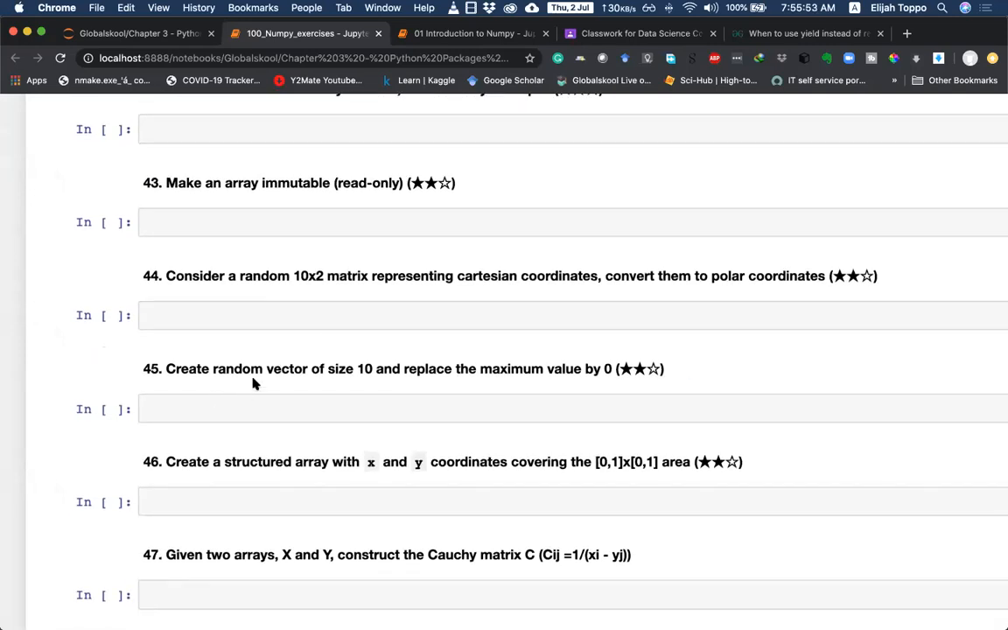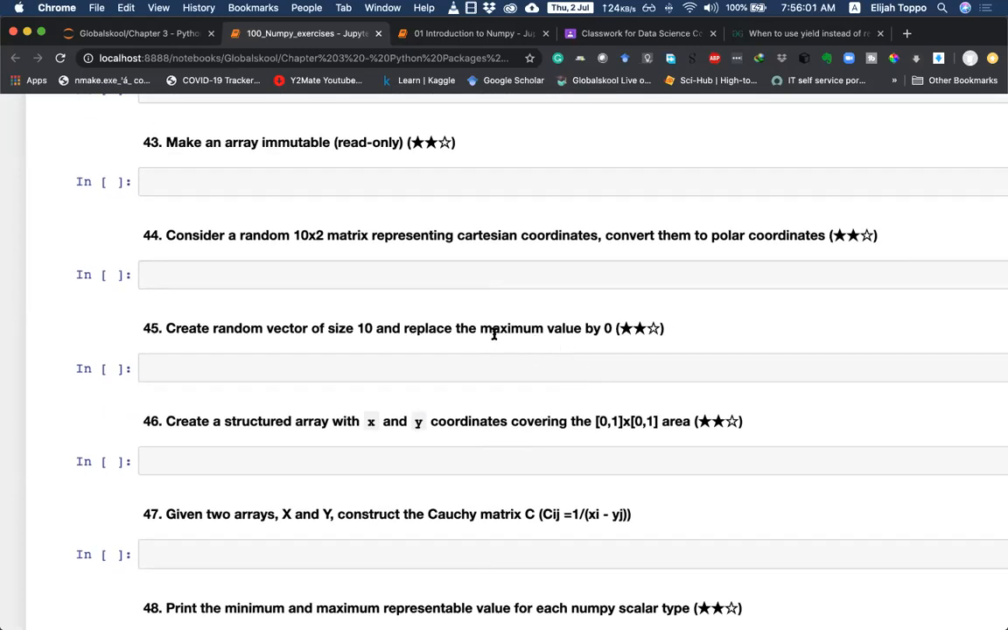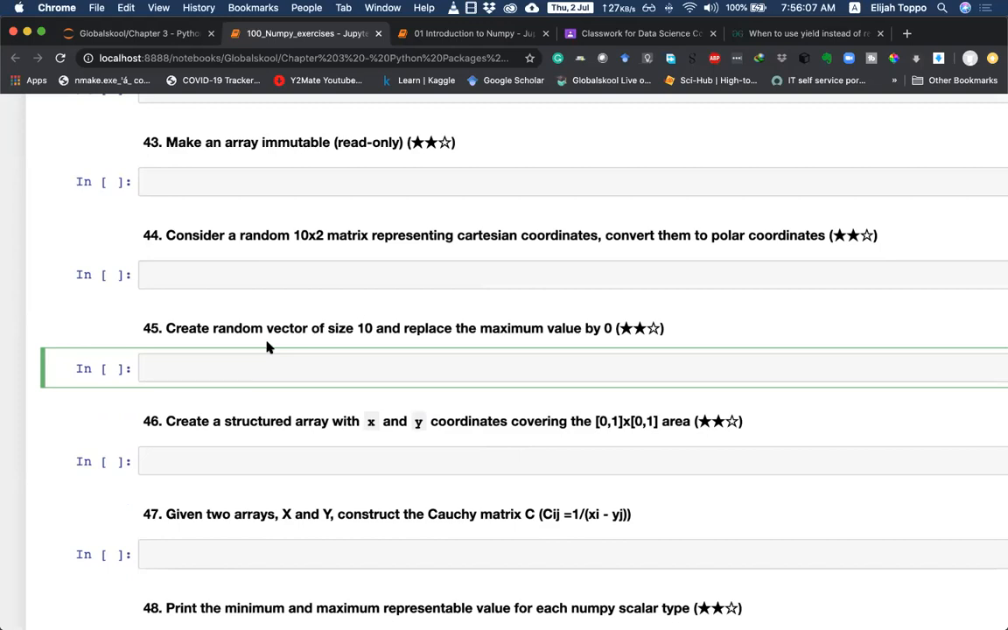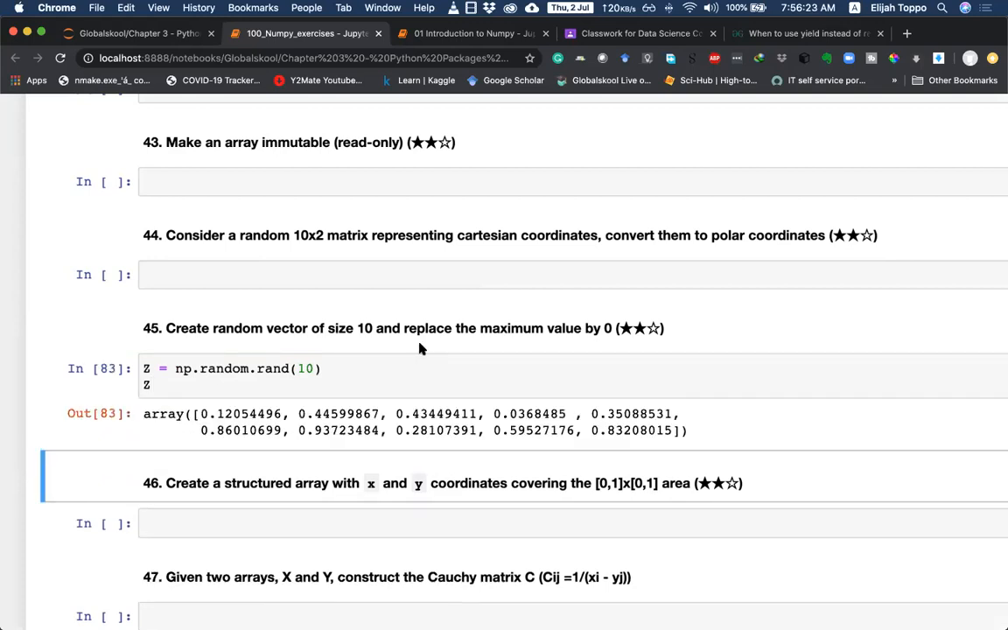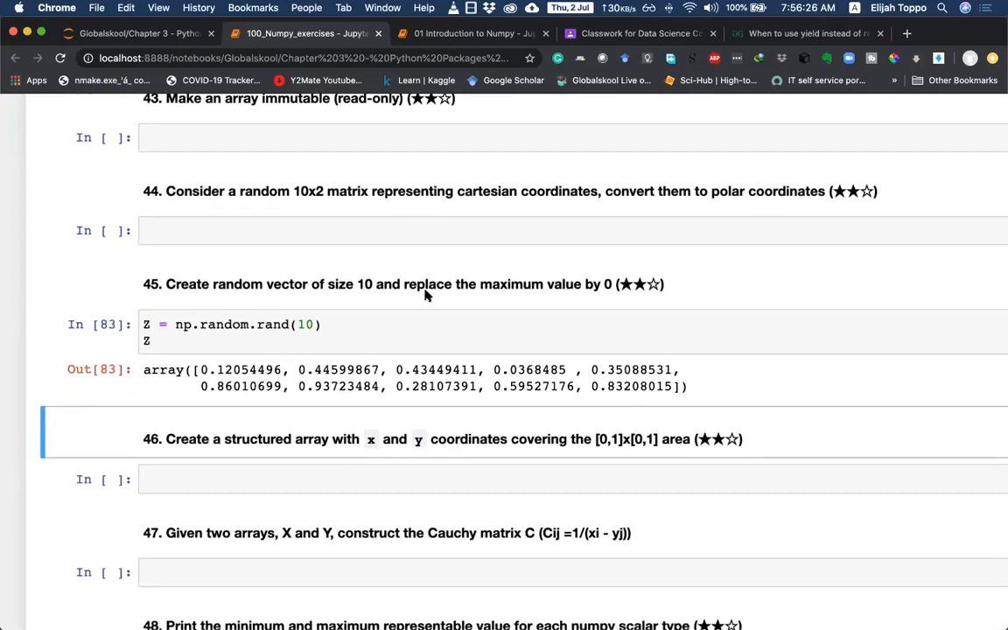So let us see. Okay, create a random vector of size 10 and replace the maximum value by 0. Okay. So I think we can do this easily using the function we saw. So random vector of size 10. Let me say z is equal to np.random dot any of the random methods, maybe rand of size 10. That is the first part. This is a random vector of size 10, and replace the maximum value by 0. So we have to find the max value and replace it by 0.